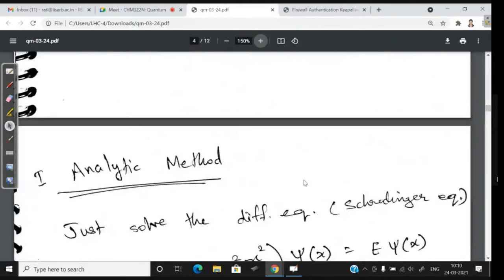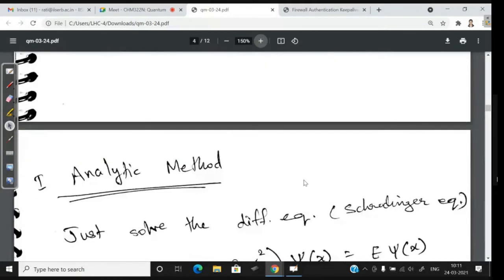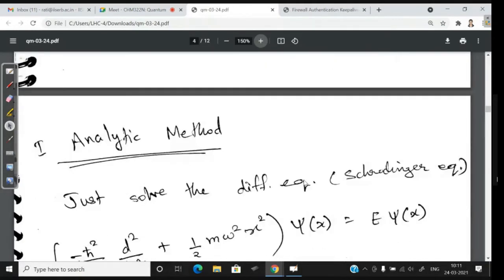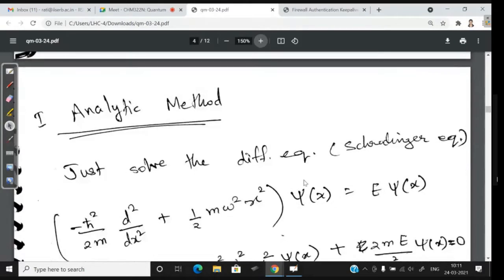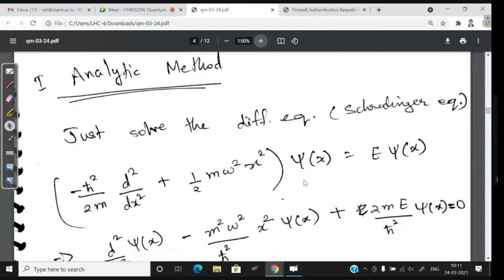So in the first method, I'm not going to go into many details because that method is a bit complicated, so people don't really prefer it. Although we should know what the solutions look like and how it is done, it's not very easy to deal with that method, and that's why people generally prefer the second method. But we'll see how the first method is done in general, though I'll not go into the details of the steps. If you're interested in the details, of course, there are books available you can look at.